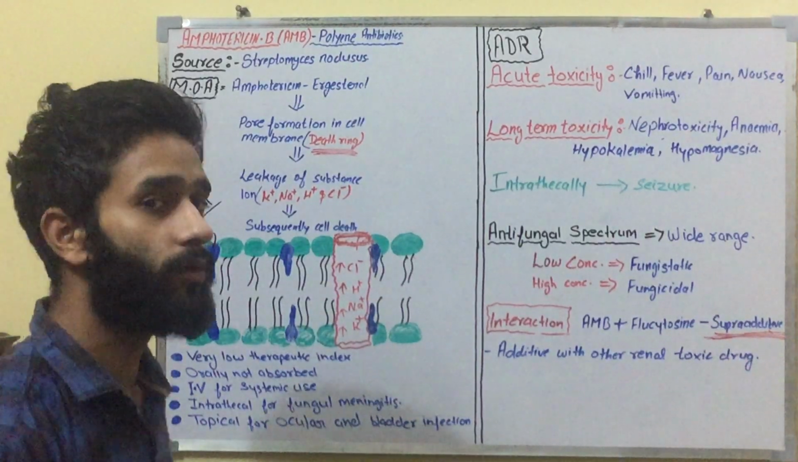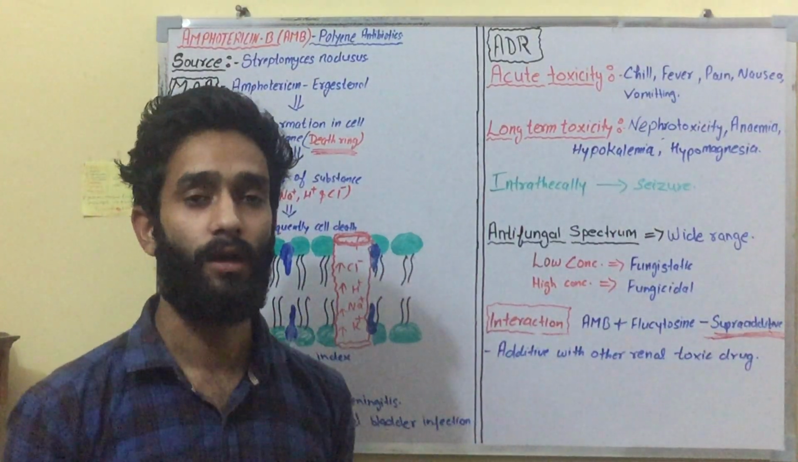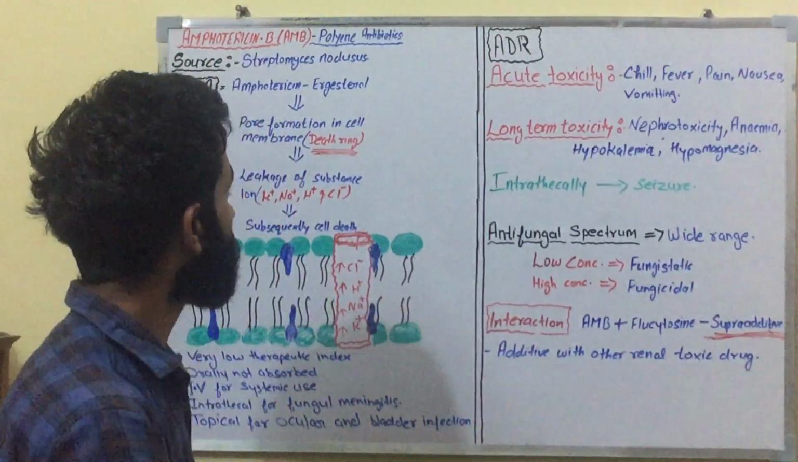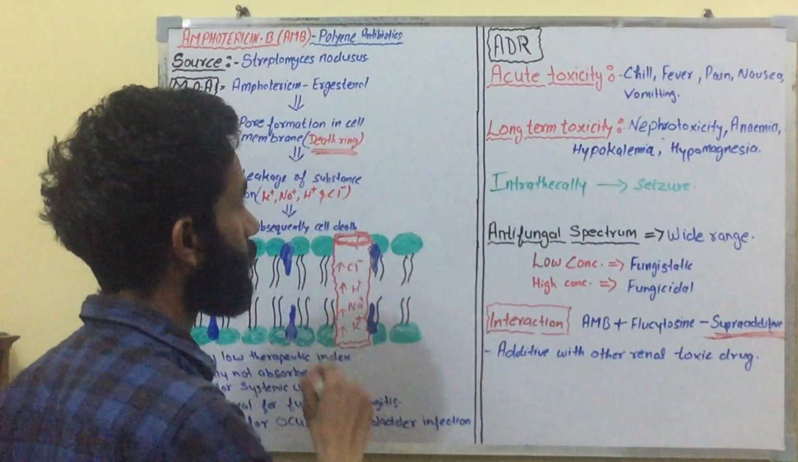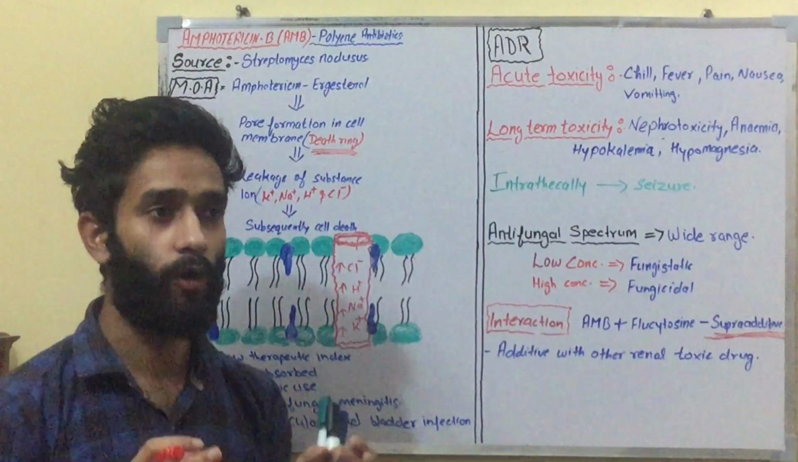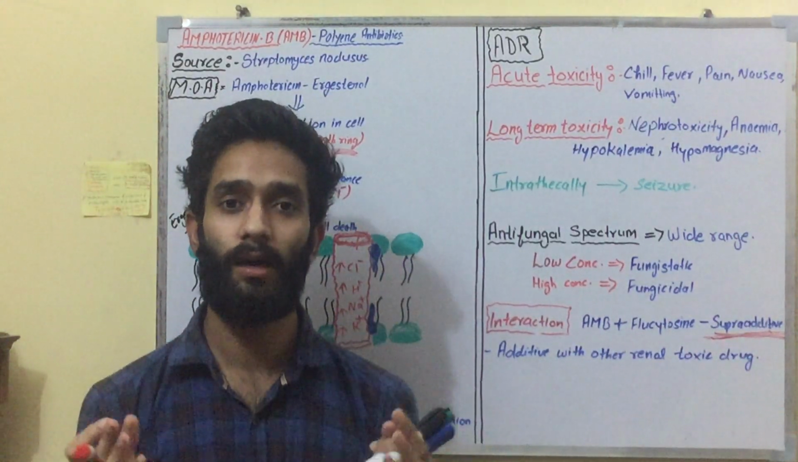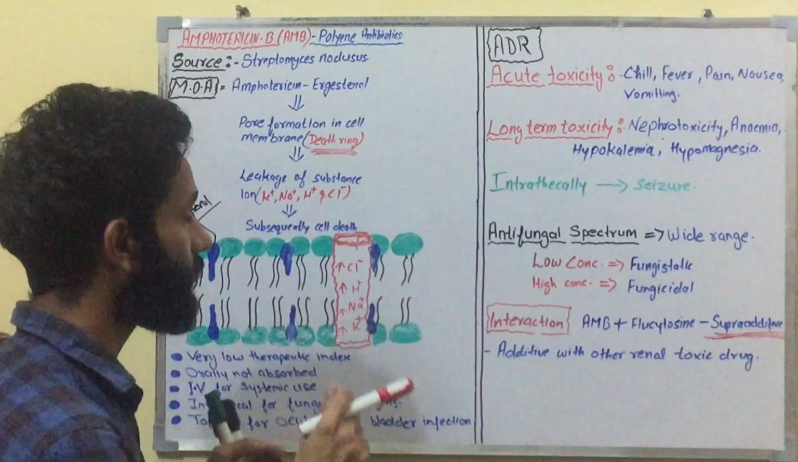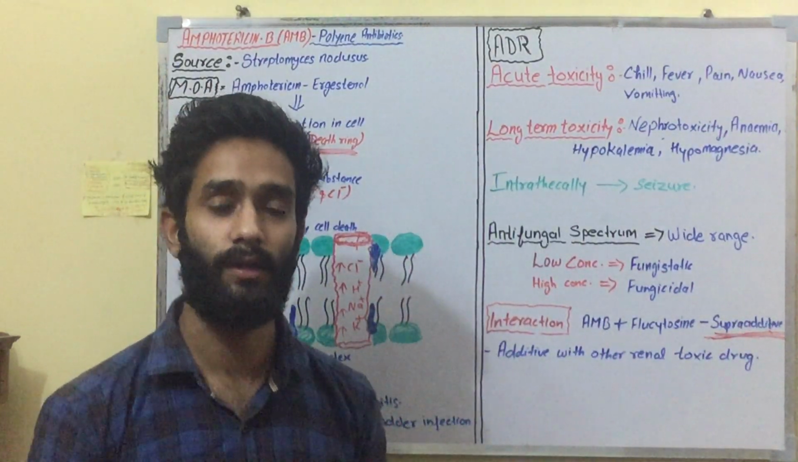After that, we are going to talk about the mechanism of action. Actually, how does amphotericin B work? Amphotericin B binds with ergosterol. Ergosterol is an important component of the cell membrane of the fungus. See, this is the structure. This is the cell membrane of the fungus.